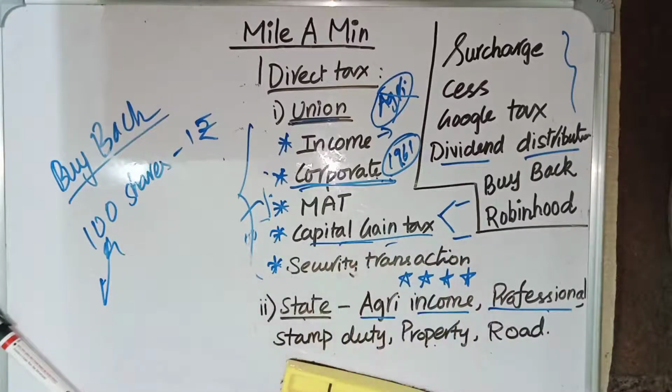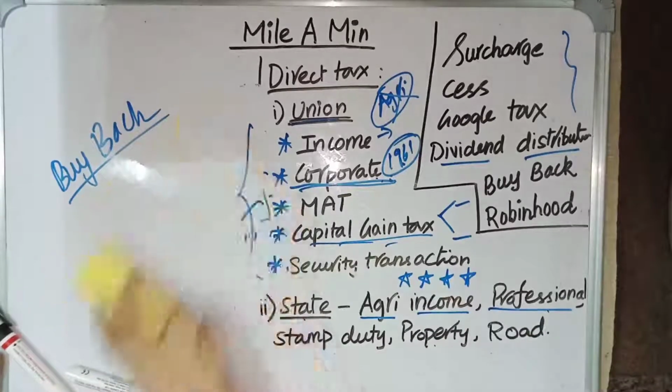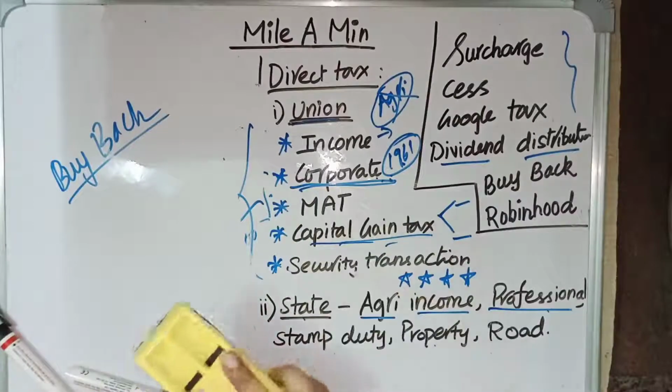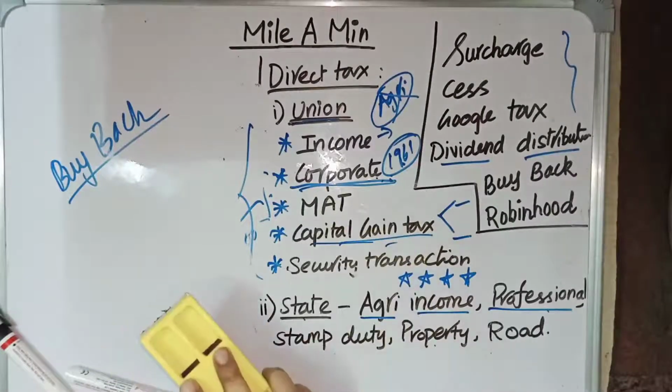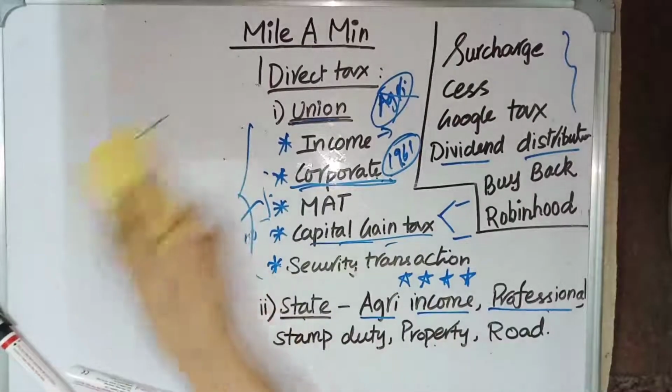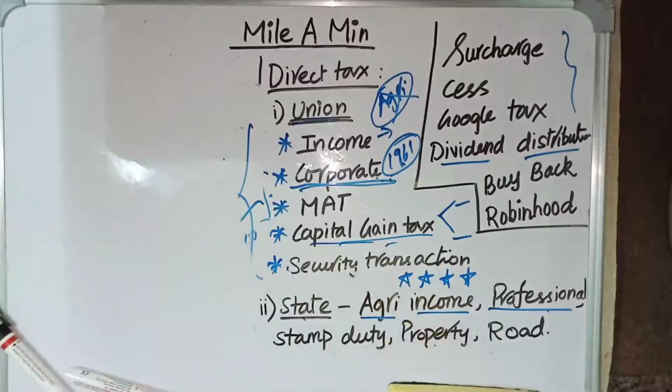This is called buyback, and during this also a tax is collected, and it is called buyback tax. So buyback is the company repurchasing its own shares from the market, and for that a tax is collected, called buyback tax.